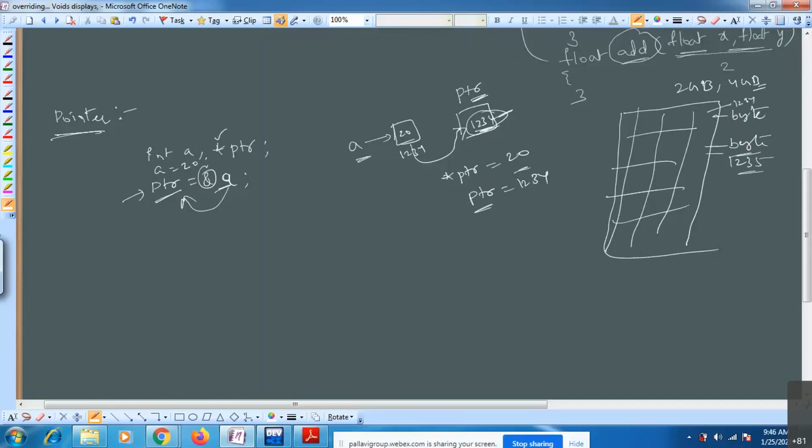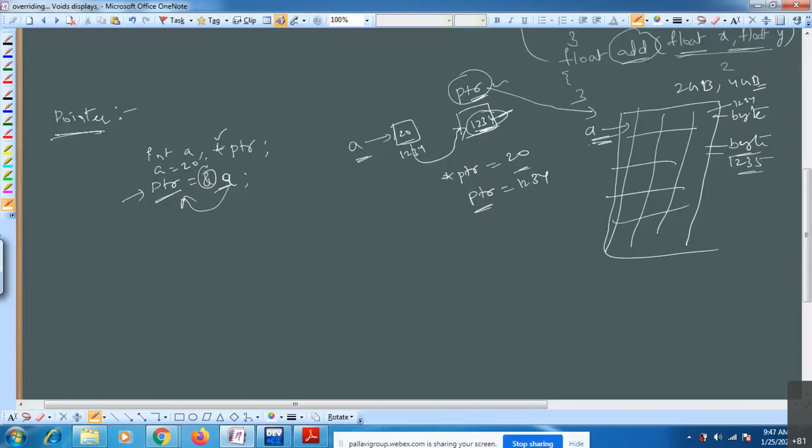When it comes to variables, you are giving a name to your address. Instead of giving a name like that, by using pointers you can directly point to your particular address. You store the address in the pointer, so you are not storing the data inside a variable.